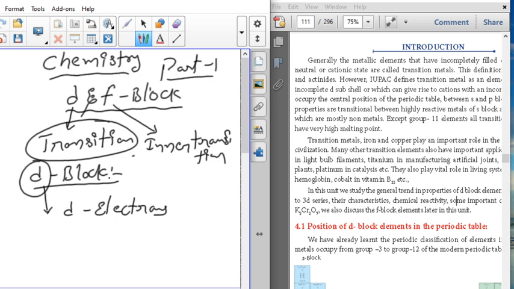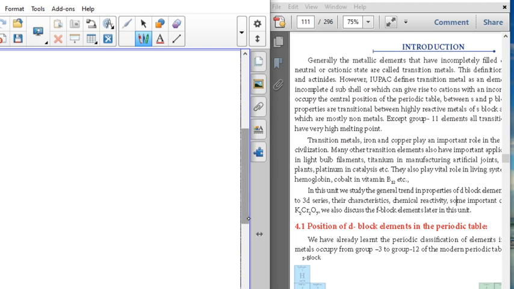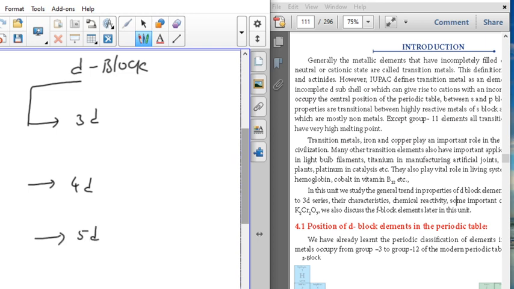Okay, now we are starting with the d block elements. The d block is split into 4 categories: first is the 3d series, next 4d series, next 5d series, and the last one is the 6d series.